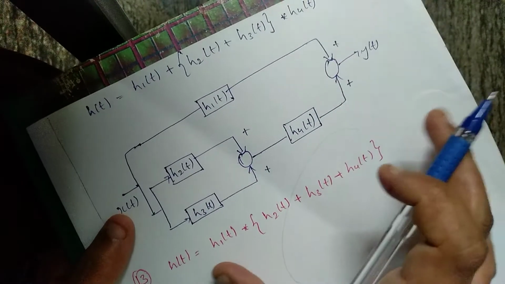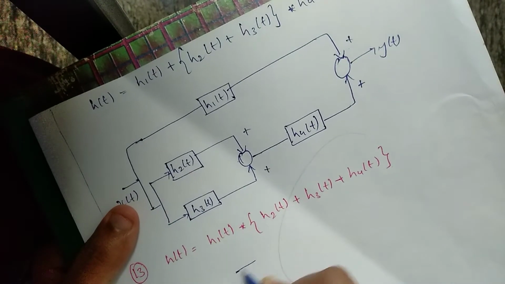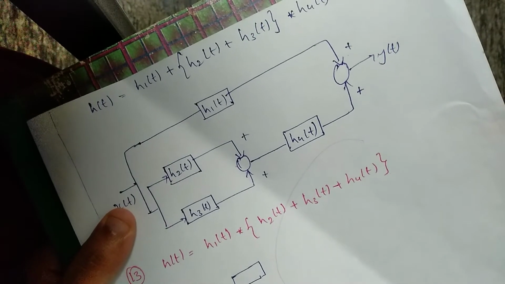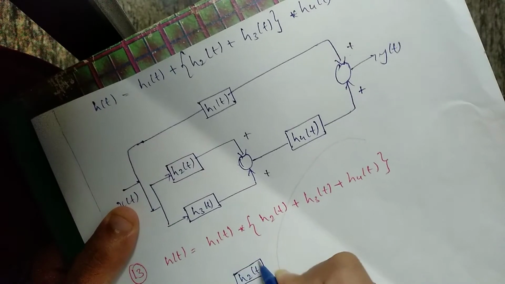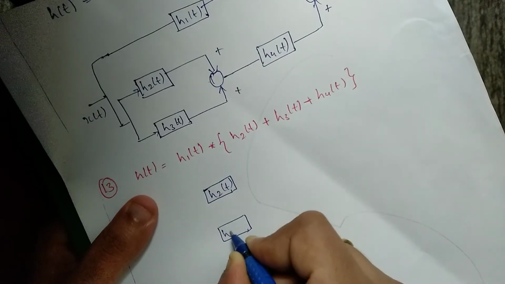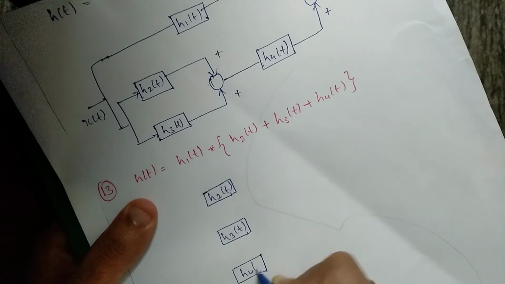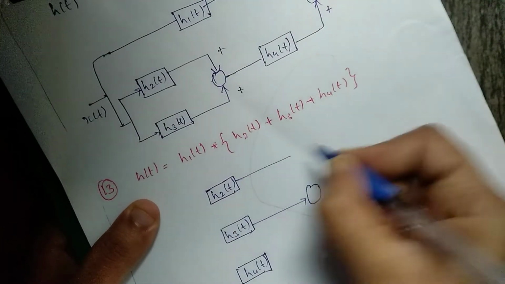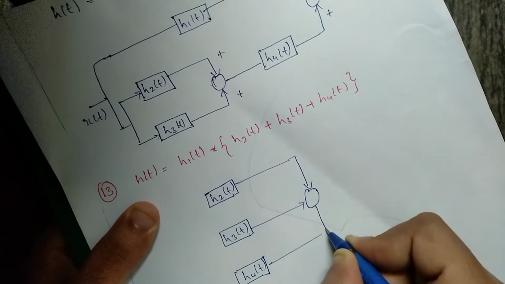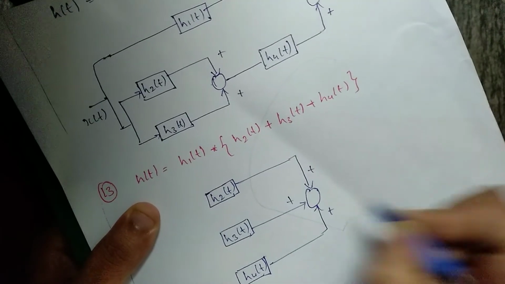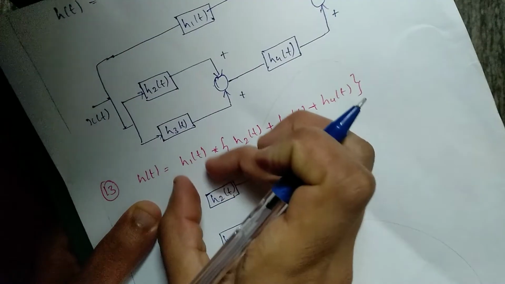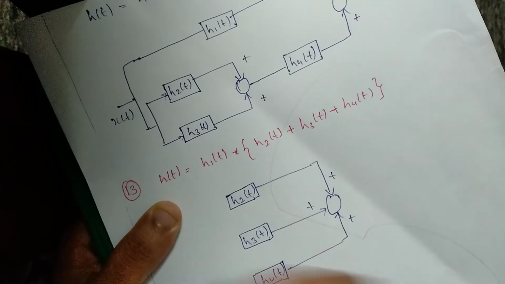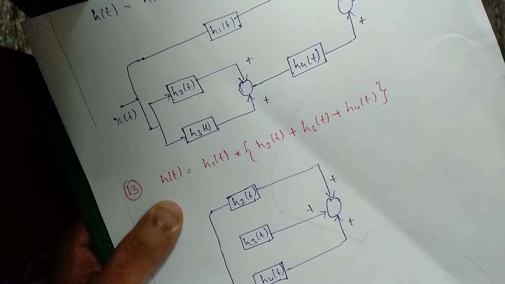Plus plus plus, 3 plus are there, so I'm making it as 3 blocks: h2 of t, h3 of t, h4 of t. These 3 blocks are connected with the symbols plus plus plus, and that has to be connected in convolution with h1 of t. Either you can write it here or you can write it here. Both are similar.